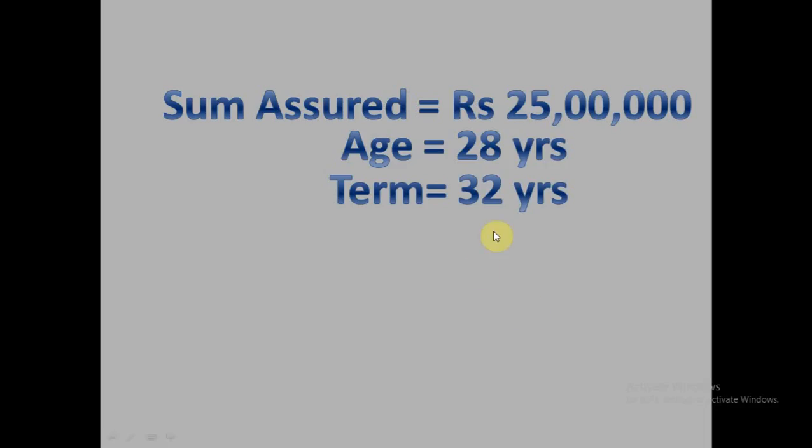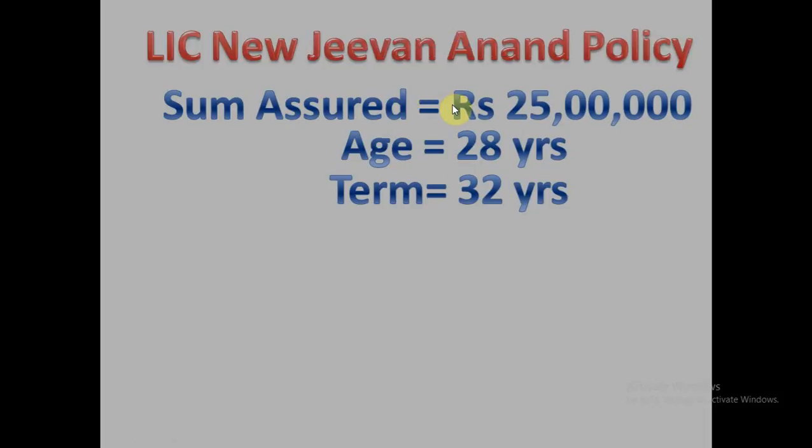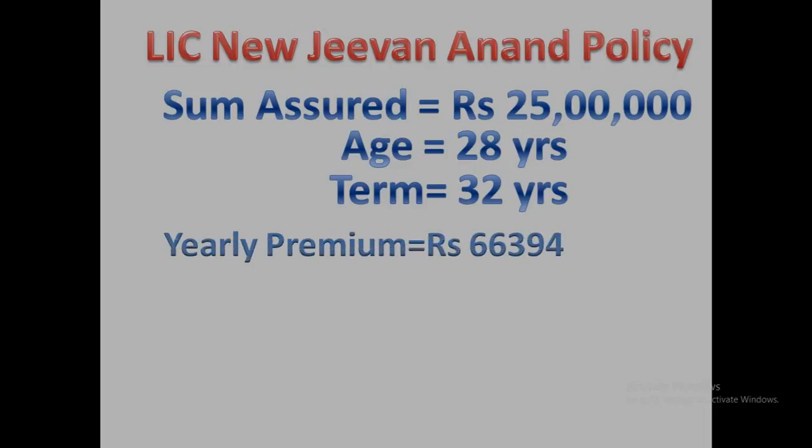So, as per my requirement, I found this LIC New Jeevan Anand policy. I don't want to endorse any kind of policy. I don't want to defend any policy. This is just for example. So to get this benefit, I need to pay a yearly premium of rupees 66,000 for 32 years.